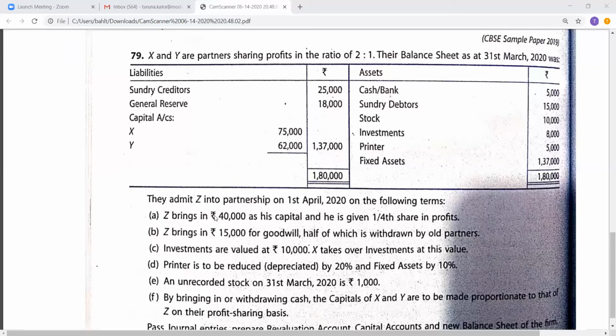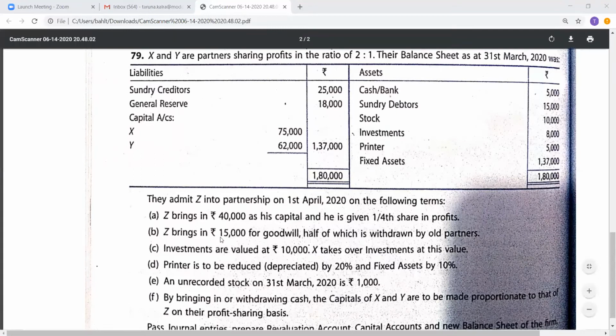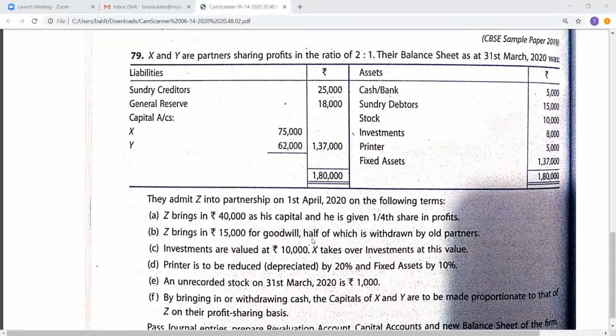Z is going to bring 40,000 as his capital for 1/4 share in the future profits. He is bringing 15,000 for goodwill and half of the goodwill is withdrawn by the old partners. So first of all, we are going to bring the goodwill in cash, retain it and then pass the entry for withdrawing the goodwill in cash by the old partners, half of the amount.